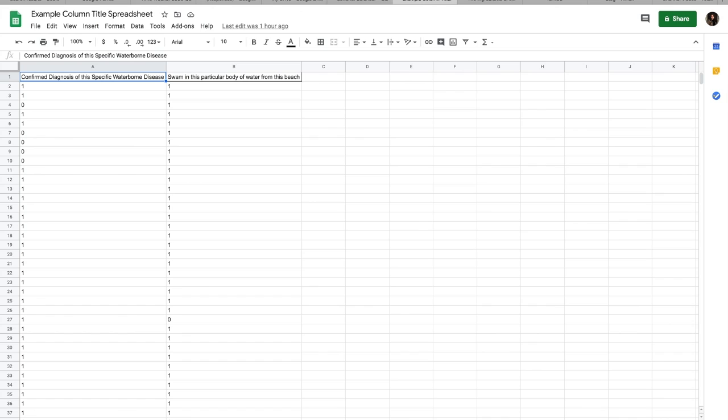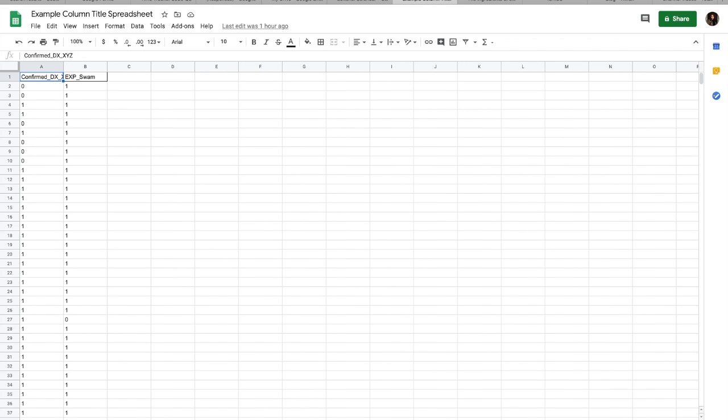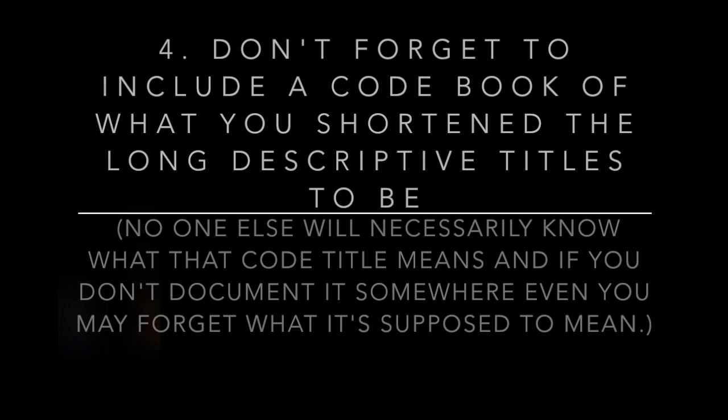One way to shorten this would be using code names, such as this: confirmed_dx for diagnosis_xyz. Or you could just skip the underscores and put them all into one word, maybe just use confirmed dx. There are all kinds of different ways that you can shorten it, which leads to number 4.